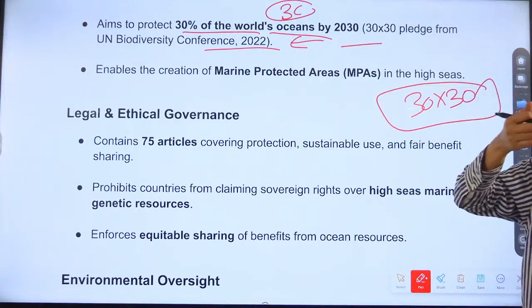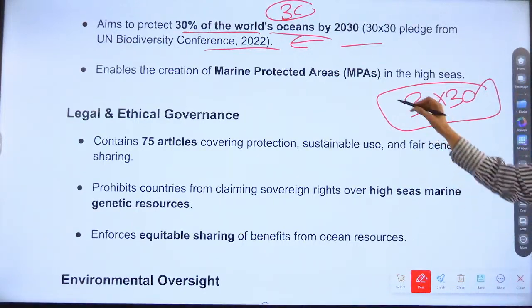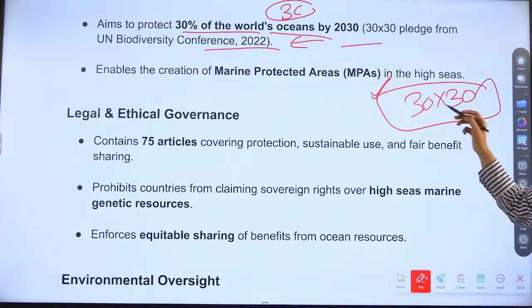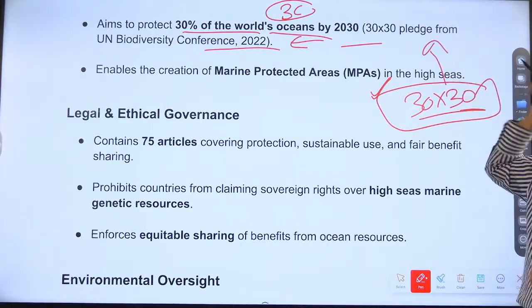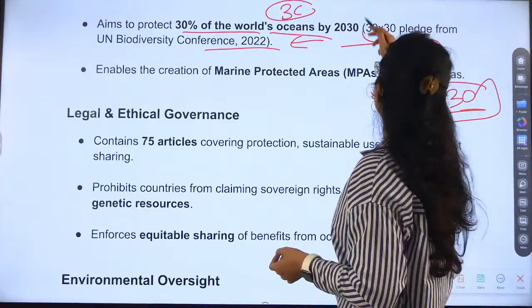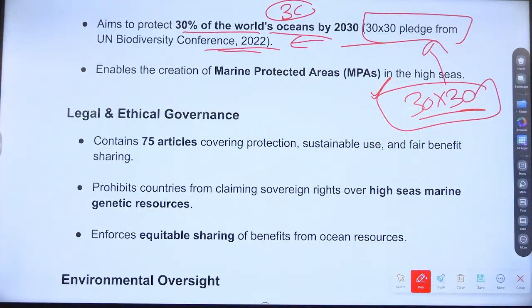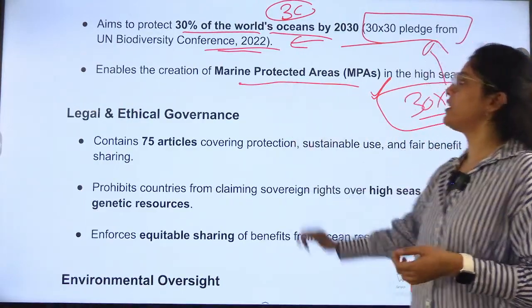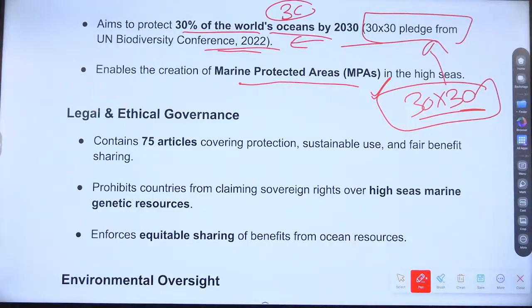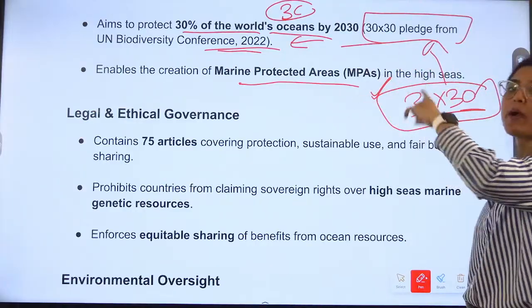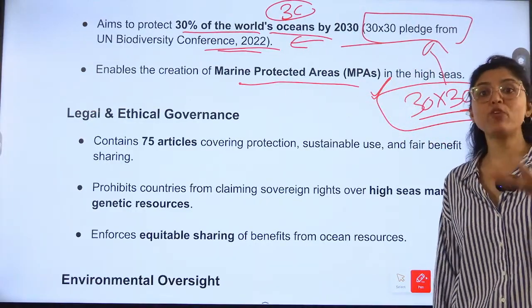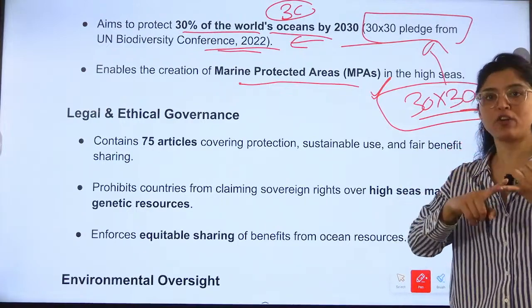Right? So these kinds of things are also given in the examination, which match with the framework. Okay, 30 into 30 is a pledge from the United Nations Biodiversity Conference. Next, it enables the creation of marine protected areas in the high seas. So the objective we know. What is the objective? Protection, conservation. And it matches with the goal of the United Nations Biodiversity Conference also because biodiversity conservation is the priority.